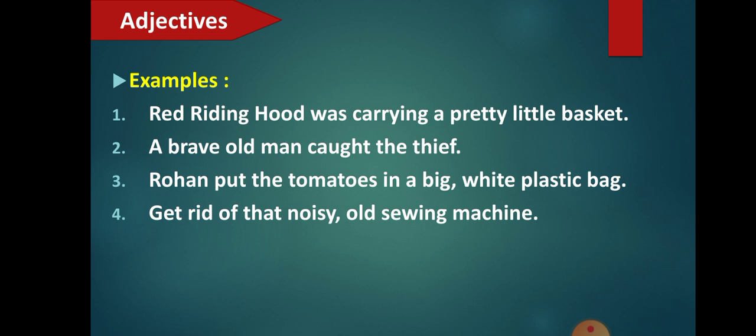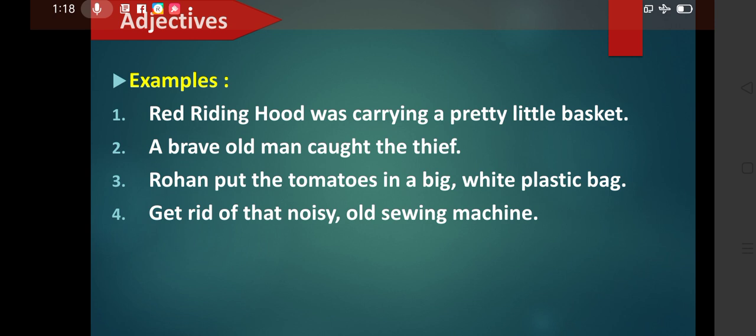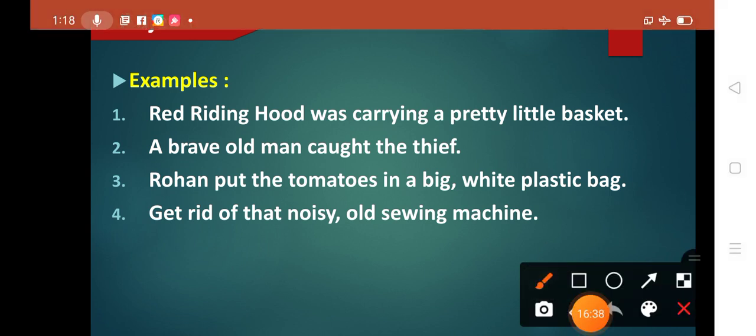I forgot to tell you about the examples. So first we will see the types of examples here. I'll use the highlighter here. Red Riding Hood was carrying a pretty little basket. Okay, pretty little basket means what? So here, if you see, basket is there. Red Riding Hood was carrying a pretty little basket.